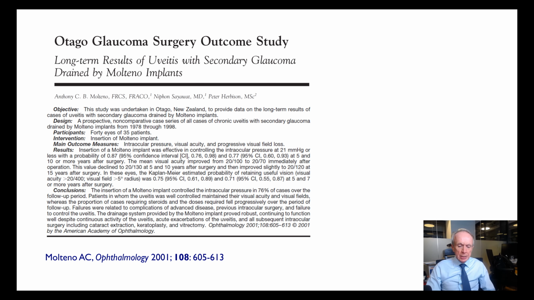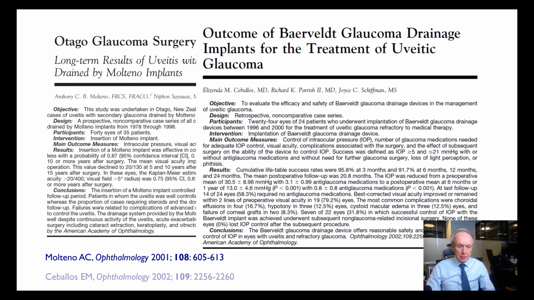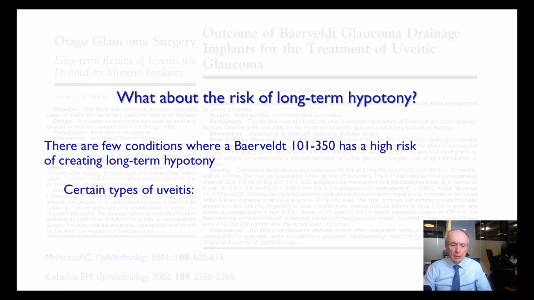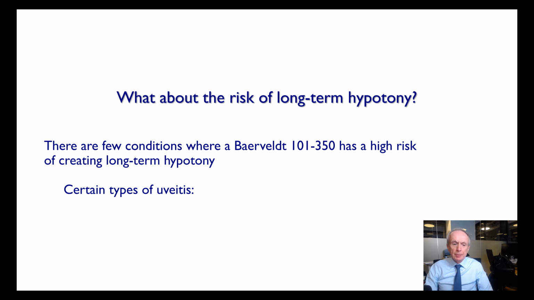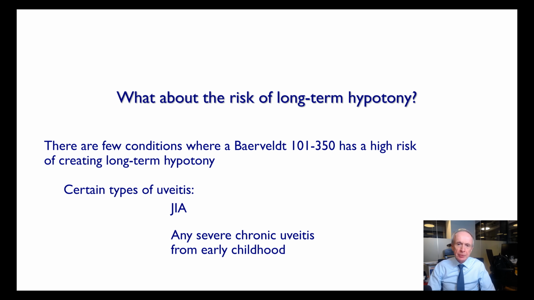Tubes have been shown historically to work well in uveitis, but it is not a case of one size fits all. My go-to tube is the Baerveldt 101-350, even in uveitis. But there are certain types of uveitis, such as JIA or any severe chronic uveitis from early childhood, where the 101-350 carries a high risk of hypotony.